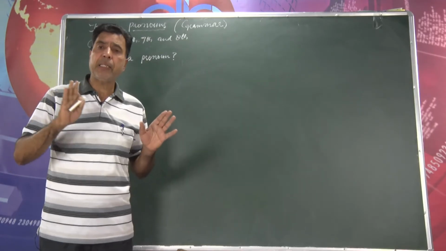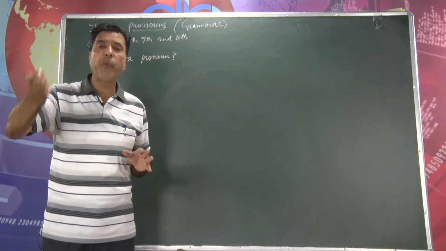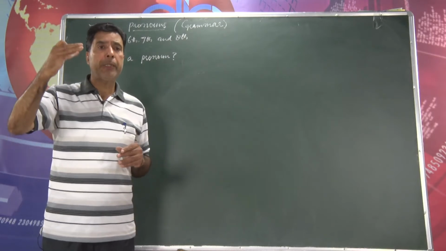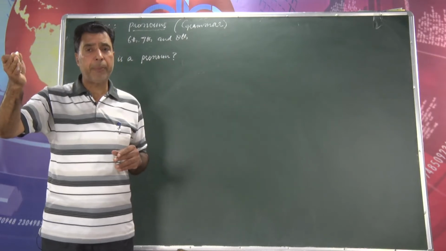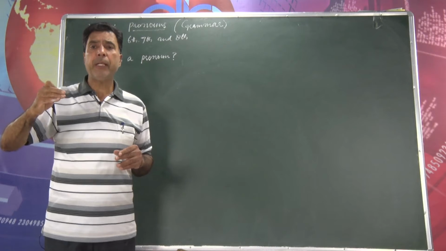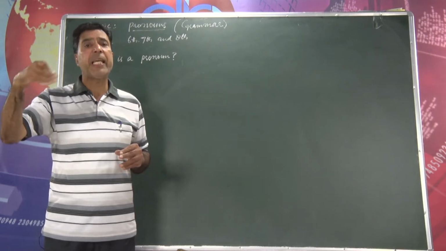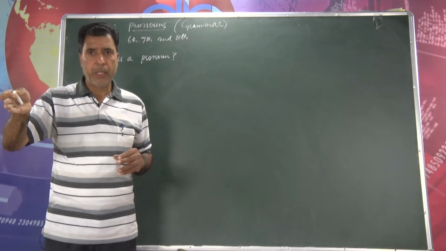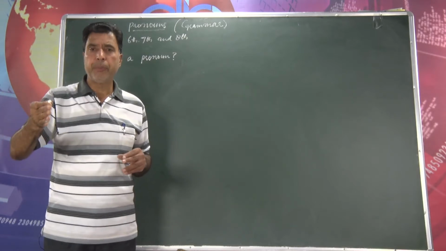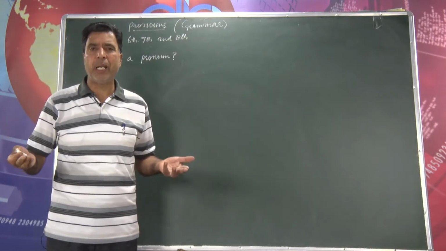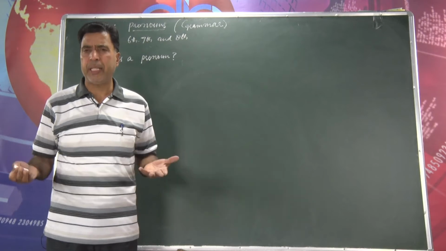Then there is a third person, about whom we are talking. If it is a male person, we say he. If it is a female, we say she. If it is more than one, we say they. And sometimes we say it, when we are talking about any animal or anything.